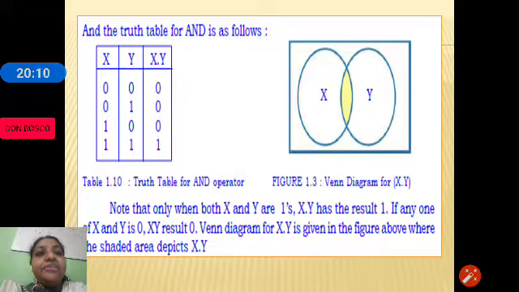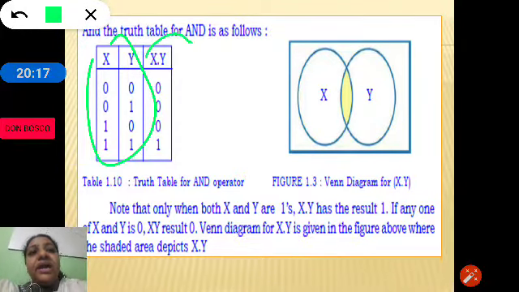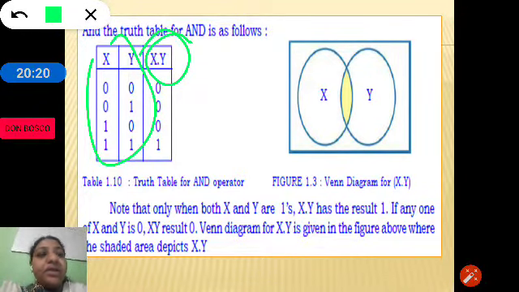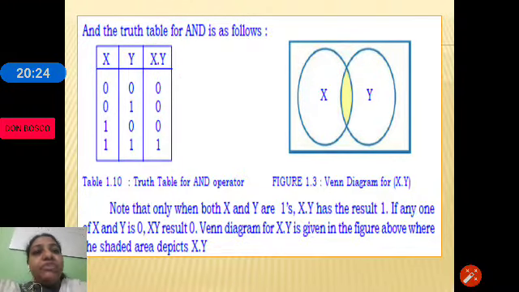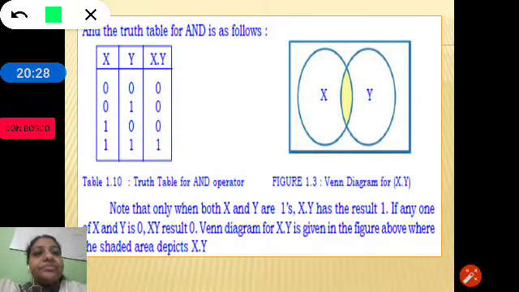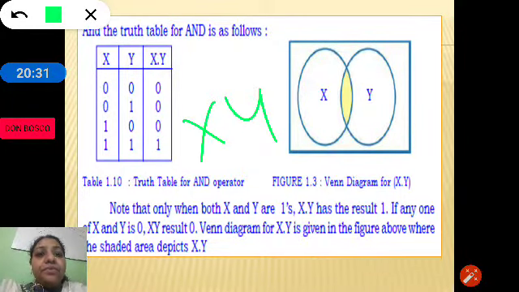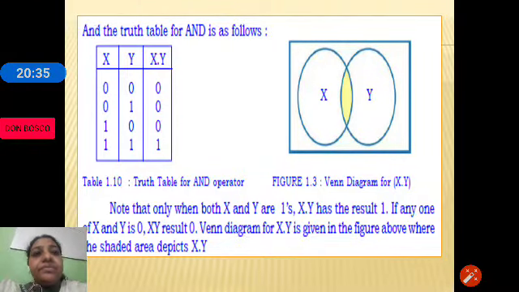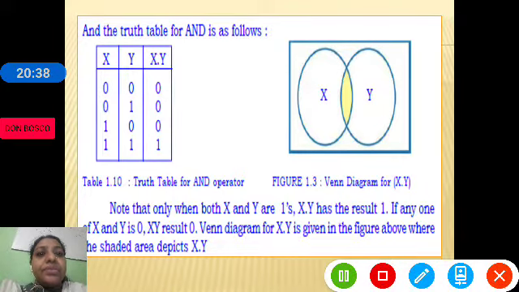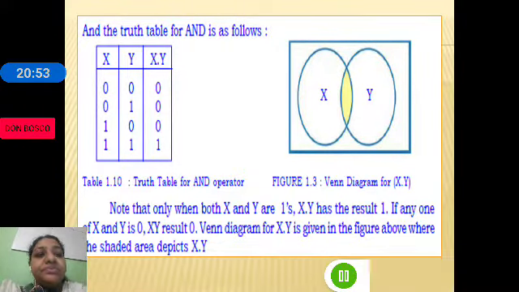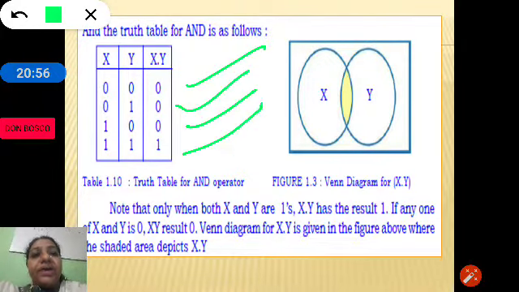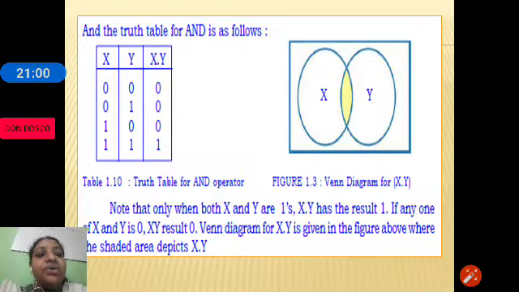Here you can see the truth table has two inputs x and y and the output x ANDed with y. 0 ANDed with 0 is 0, 0 ANDed with 1 is 0, 1 ANDed with 0 is again 0, 1 and 1 is 1, which means the output of the AND gate is 1 when all the inputs are 1.